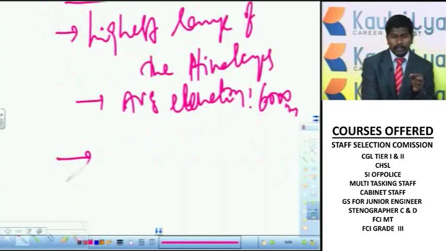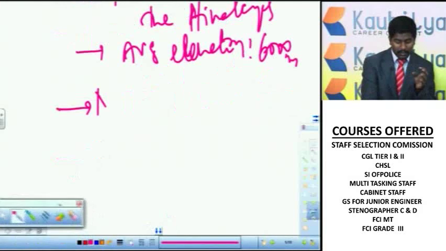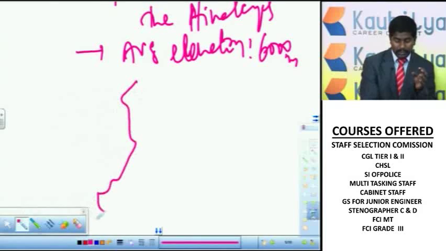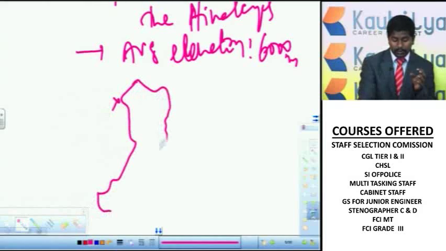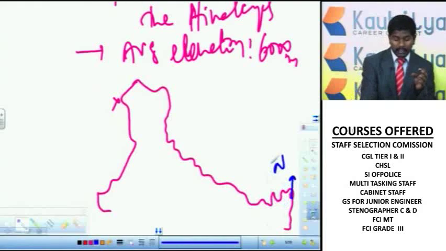Today these Greater Himalayas extend from Nanga Parbat peak in Jammu and Kashmir to Namcha Barwa in Arunachal Pradesh. So this is Namcha Barwa in Arunachal Pradesh, and this is Nanga Parbat peak.